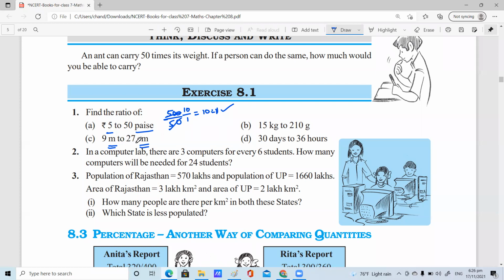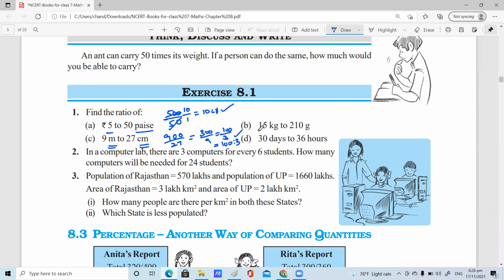What is the ratio of 9 meters to 27 centimeters? The ratio will be 900 to 27, and we can lower that to 300 over 9, and further lower that to 100 over 3. Very good. Can I write it as 100 is to 3? Yes, ma'am.